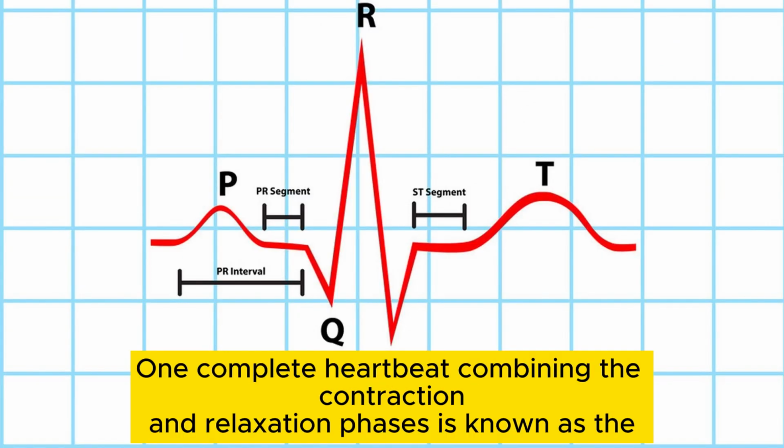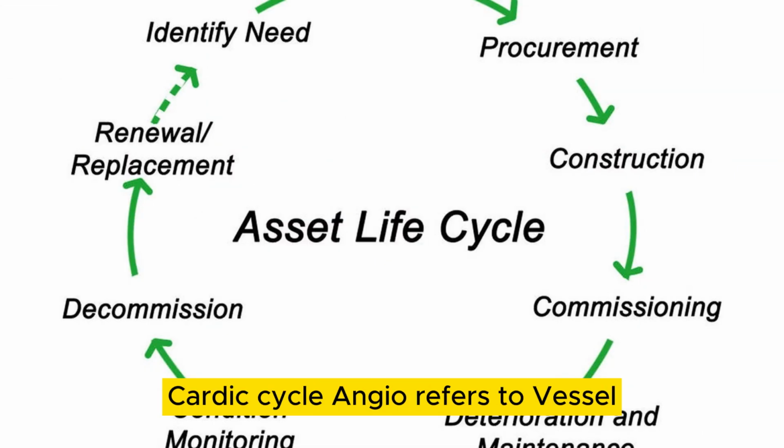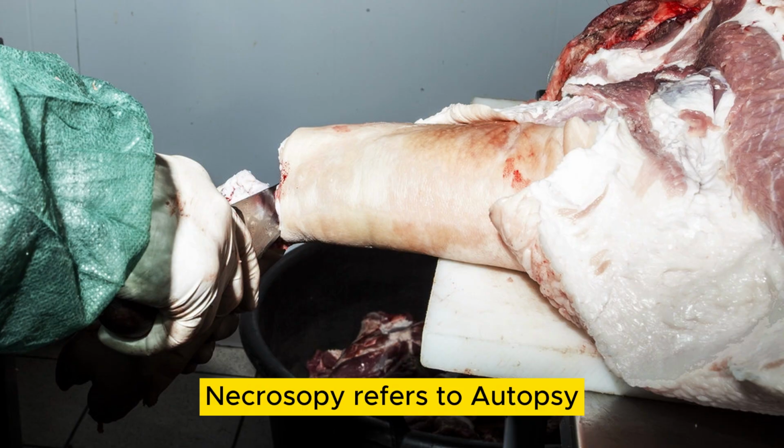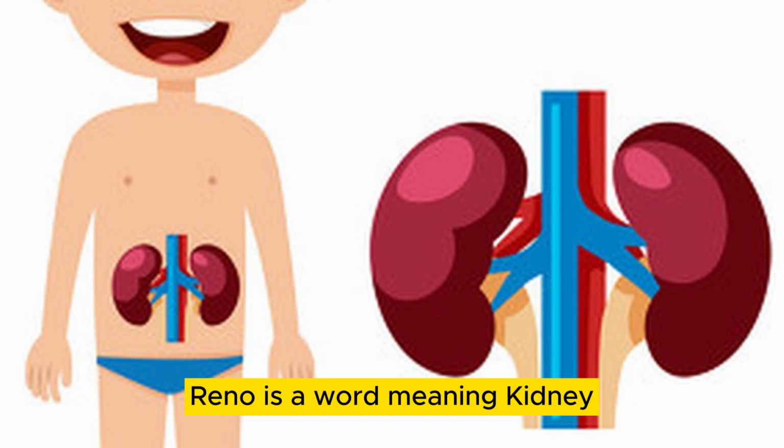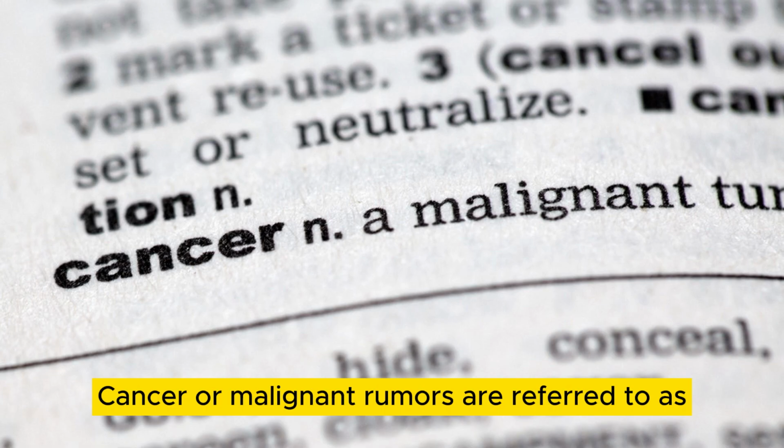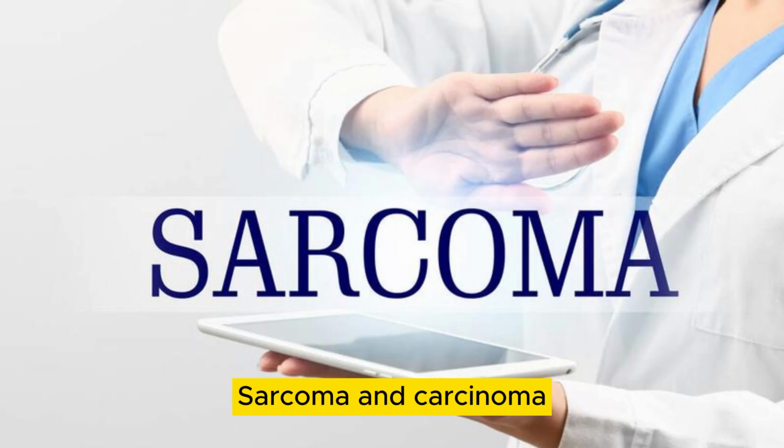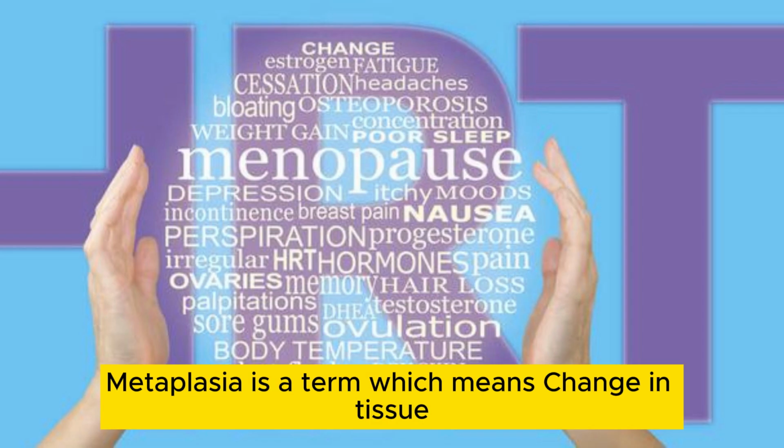One complete heartbeat combining the contraction and relaxation phases is known as the cardiac cycle. Angio refers to vessel. Necropsy refers to autopsy. Reno is a word meaning kidney. Cancer or malignant tumors are referred to as sarcoma and carcinoma. Metaplasia is a term which means change in tissue.